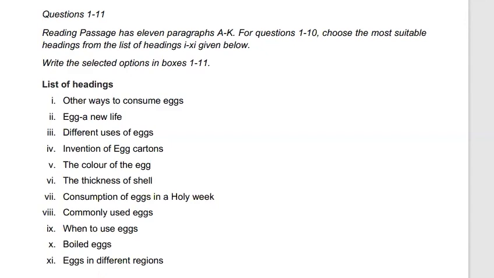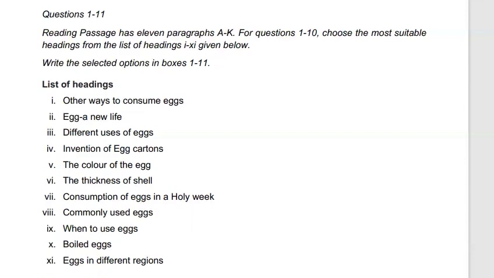After reading the paragraph and understanding what it is focusing on, we will summarize the paragraph in our own words. That means we will predict a possible heading in our own words after reading and understanding the paragraph.